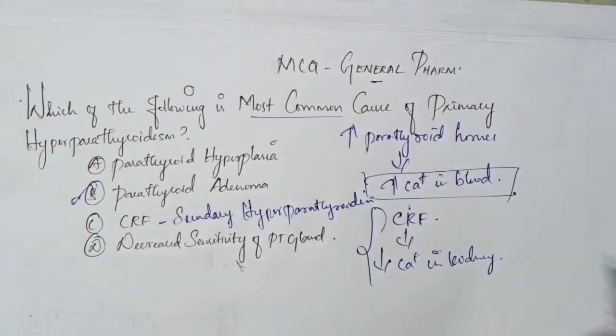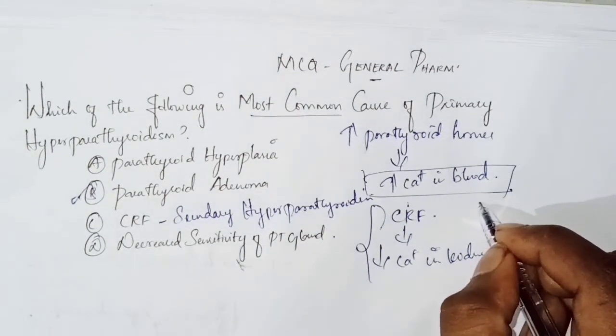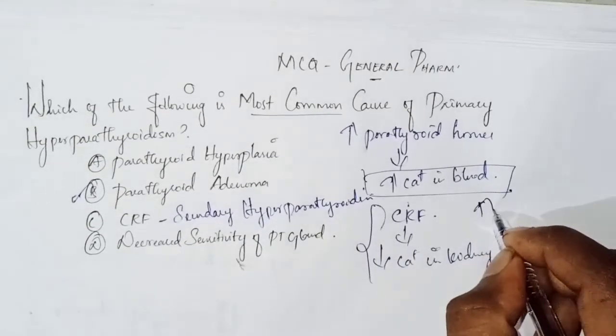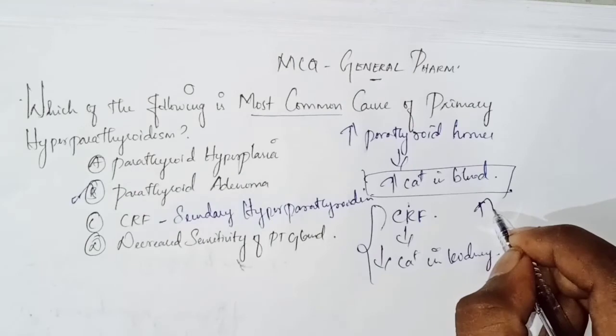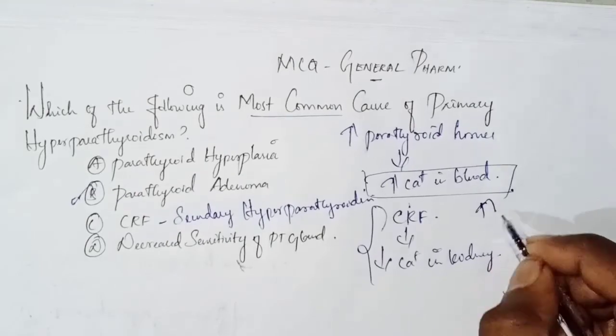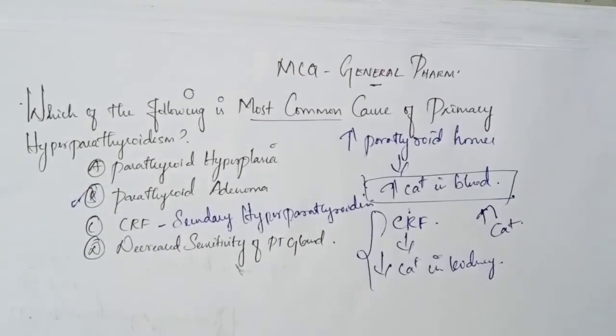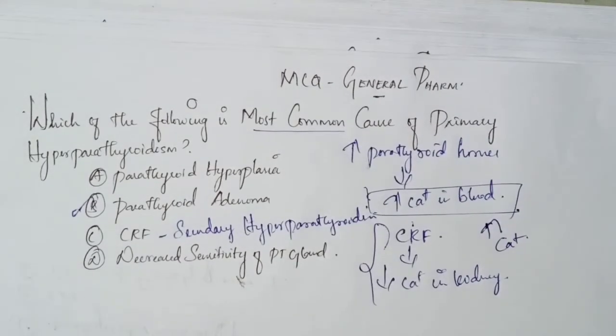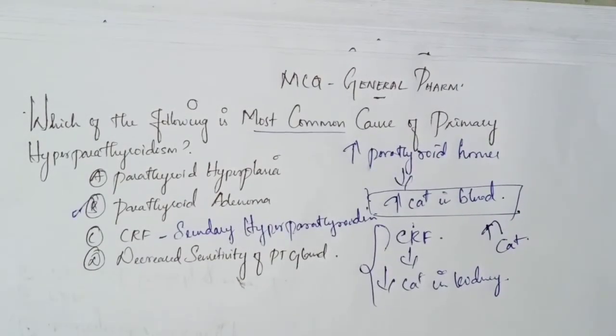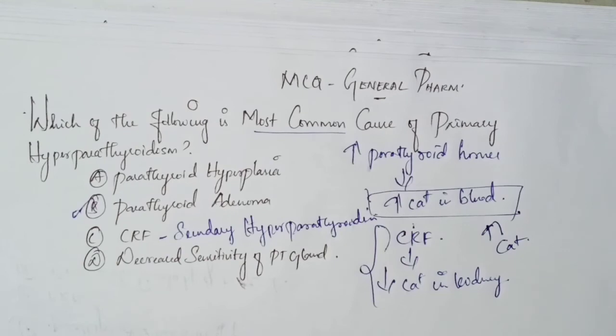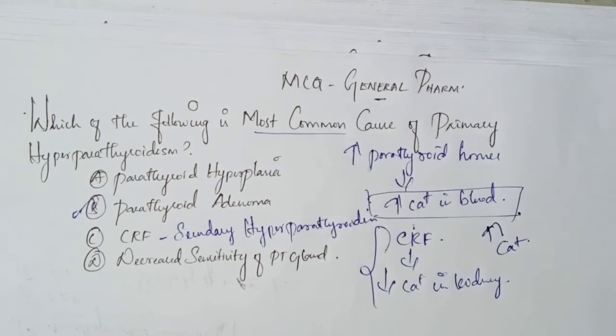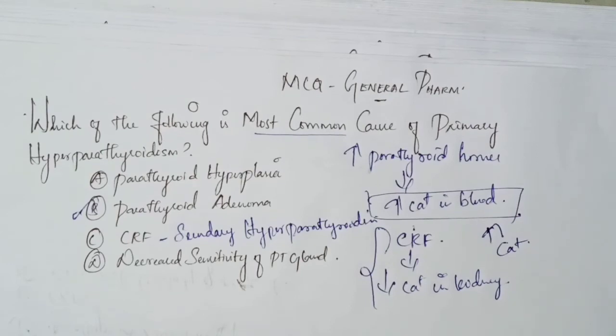So the patient has CRF along with hyperparathyroidism. So what happened in the hyperparathyroidism? If the PTH level is increased, it always brings the calcium level up. So in secondary hyperparathyroidism, the calcium level is decreased and simultaneously increased. That is why the characteristic feature of primary hyperparathyroidism is that the calcium level is always increased.